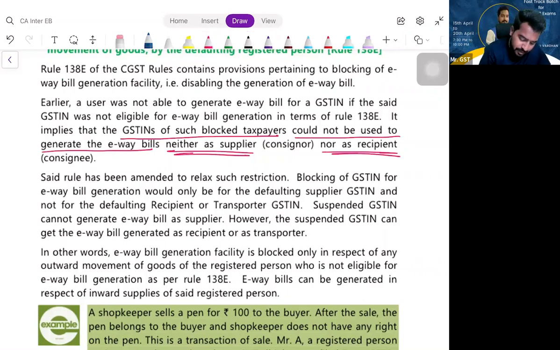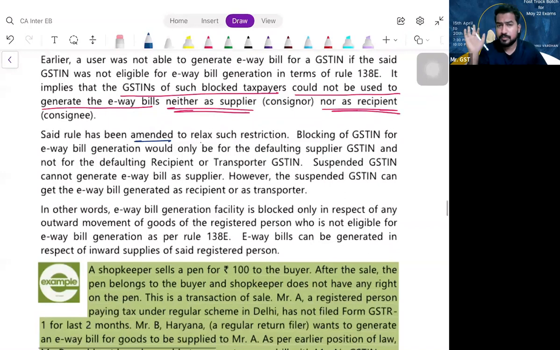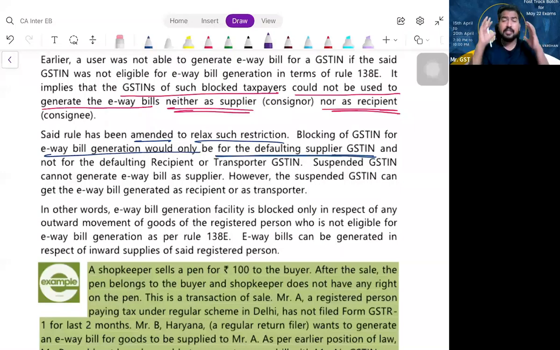Now they came up with an amendment. What is that amendment, my dear friends? It is amended to relax such restriction. You are blocked only from generating e-way bill as a supplier. But if you are a recipient in the transaction, no problem. Clear? So e-way bill generation would be blocked only for a defaulting supplier GSTIN and not for a defaulting recipient or transporter GSTIN. Only in the capacity of supplier, your GSTIN cannot be used to generate e-way bill.